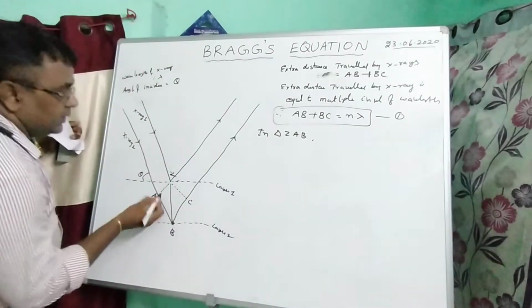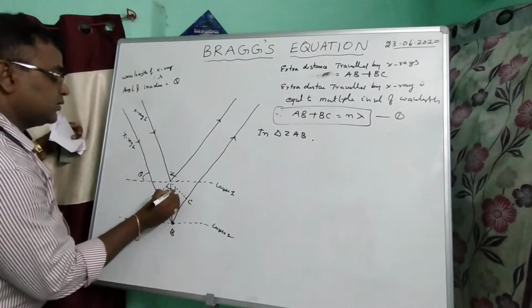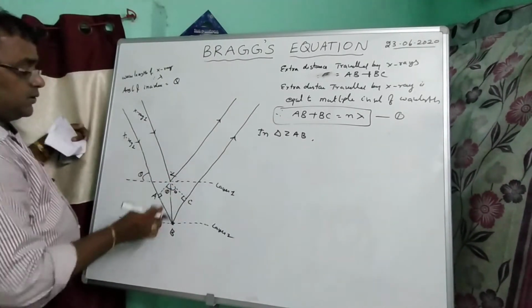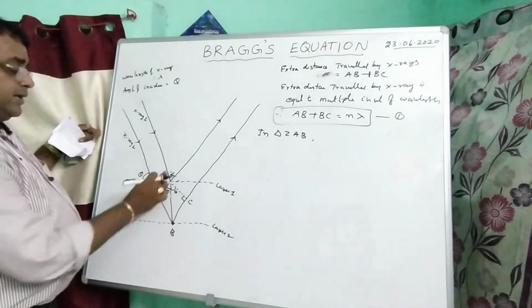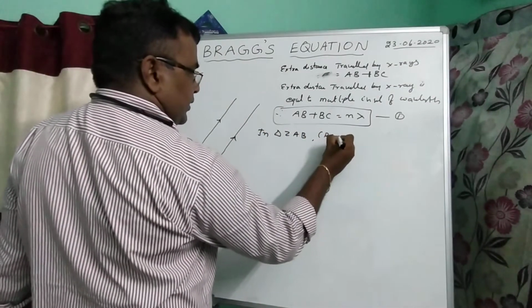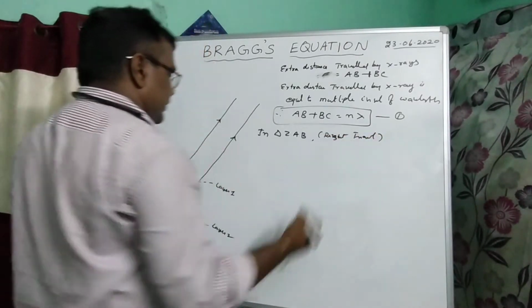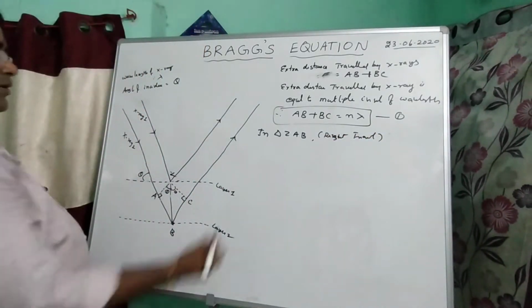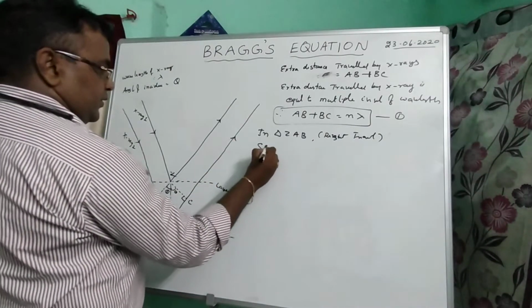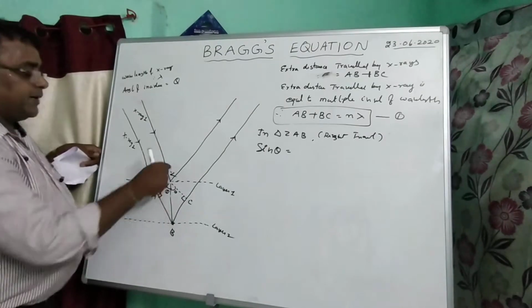So in triangle ZAB, this angle is theta, here also theta. Angle ZAB is a right angle, so this is a right triangle. In a right triangle, sin theta is equal to the opposite side by the hypotenuse.